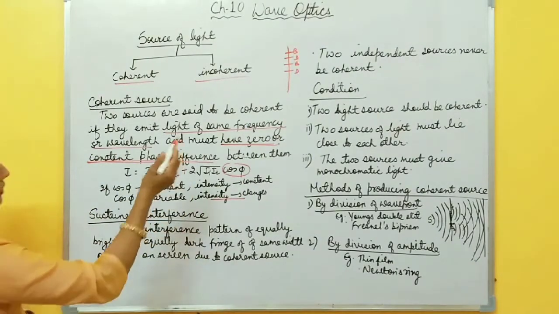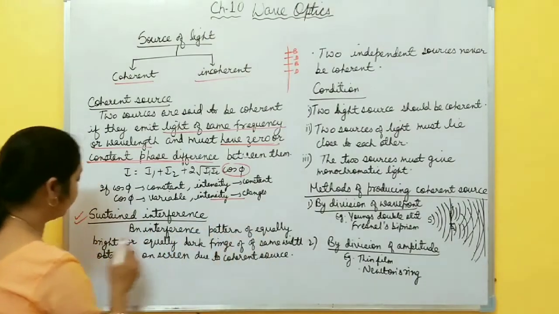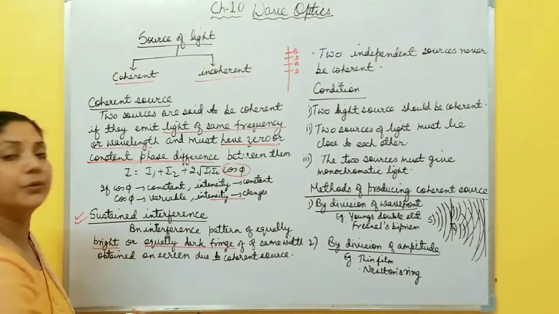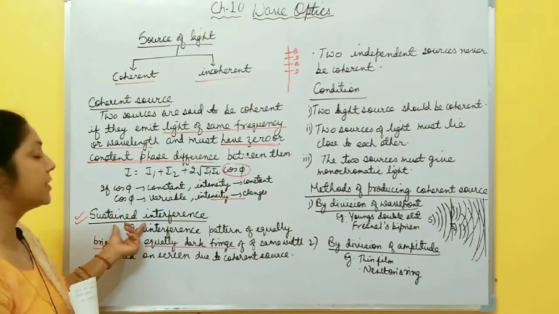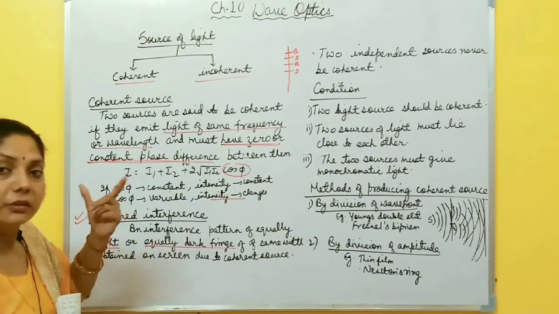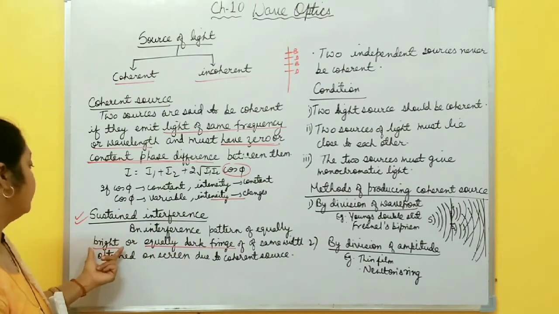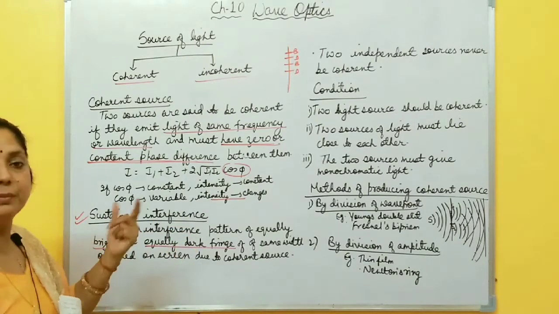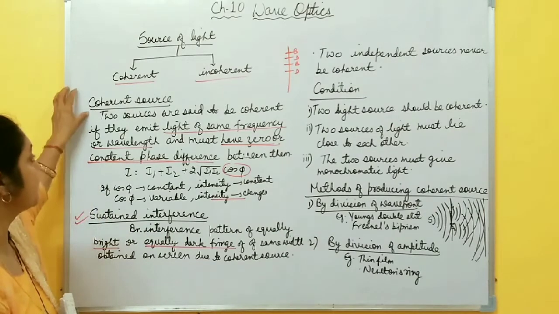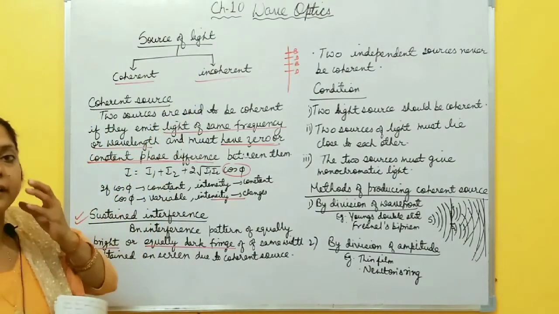That stable or constant interference pattern is called sustained interference. An interference pattern of equally bright or equally dark fringes of the same width obtained on the screen due to coherent source. This sustained interference is only formed due to coherent source. Sustained interference means constant interference pattern, stable interference pattern. Bright fringe must be bright, dark fringe must be dark, right? And this type of interference pattern is only obtained if the source is coherent, right? If the source is incoherent, we do not produce sustained interference.